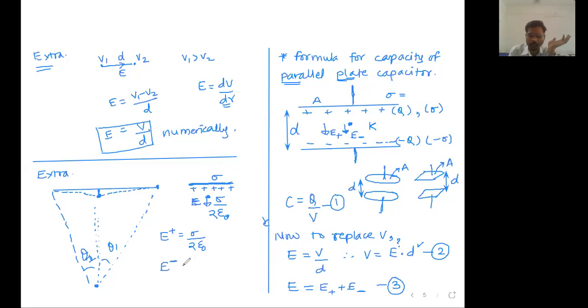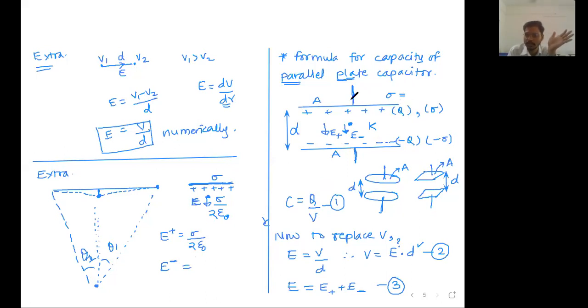Electric field due to the negative charge will be equal to again charge upon area. Charge पण Q चा आहे, area A चा आहे. So both the plates have the same charge density, same surface charge density. So don't bother about that. Charge Q is placed on area equal to A. एका साइडचाच एरिया बघायचा आहे, एका साइडला चार्ज ठेवलेला आहे.